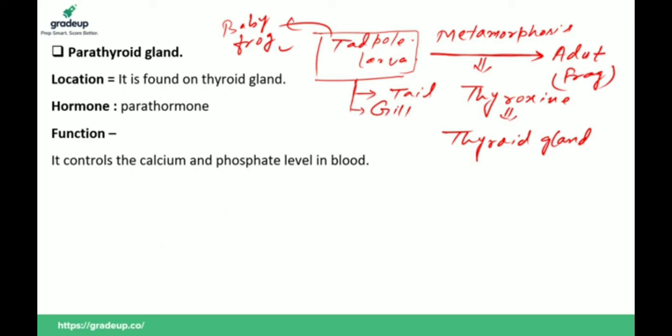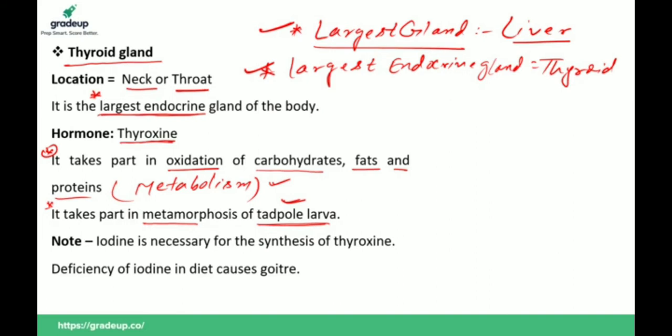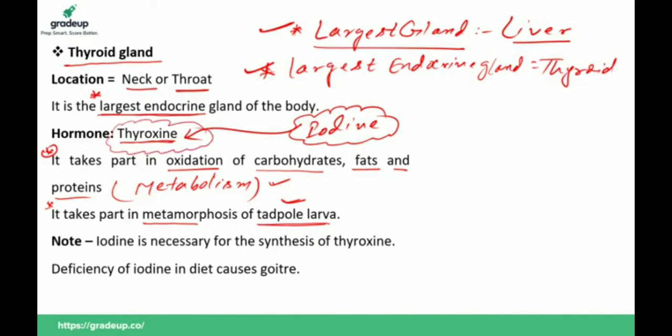One more important thing is that iodine is necessary for the synthesis of thyroxine. If a normal amount of iodine is present in our body, then synthesis of thyroxine takes place, otherwise its production stops. Suppose there is a deficiency of iodine in our body, then production of thyroxine stops, and thyroxine is very important for our body.